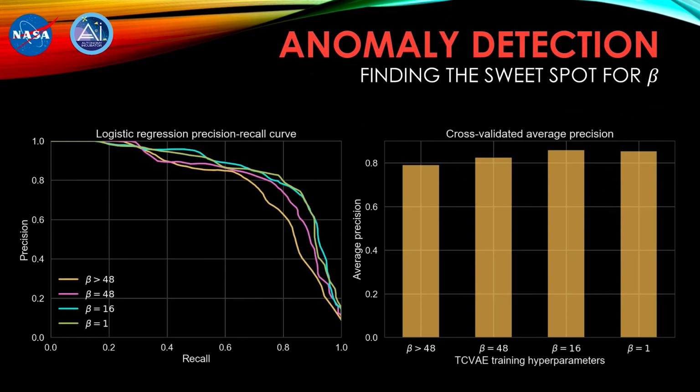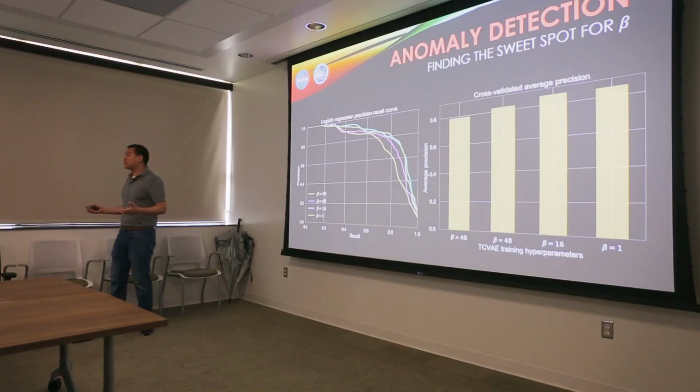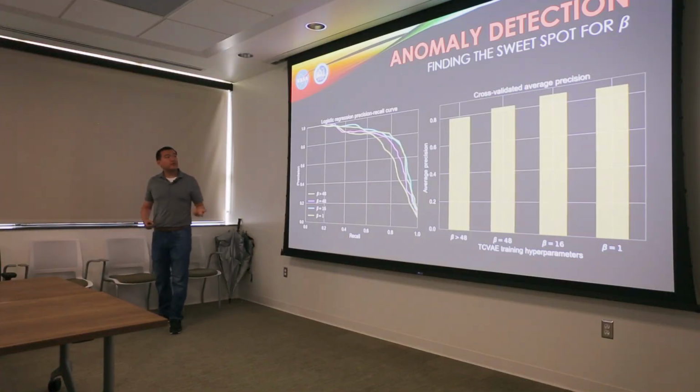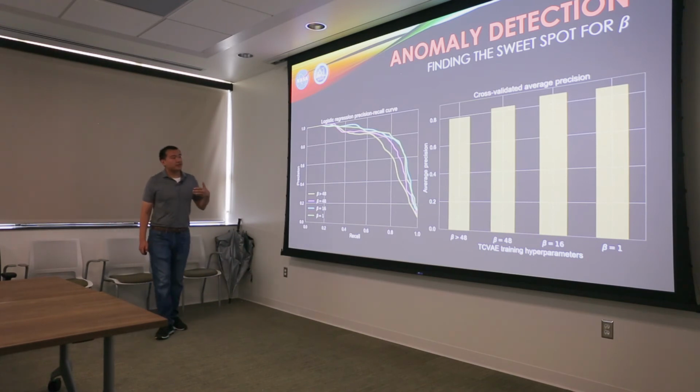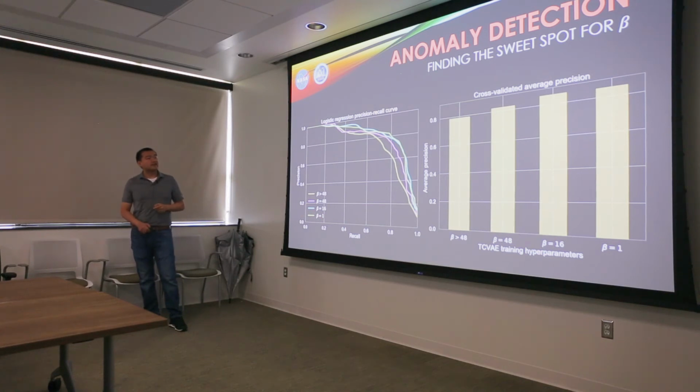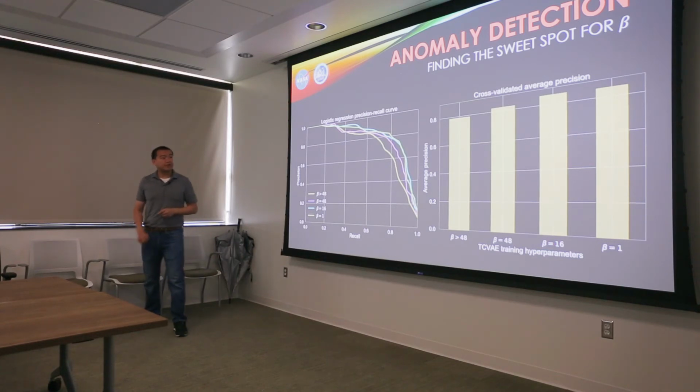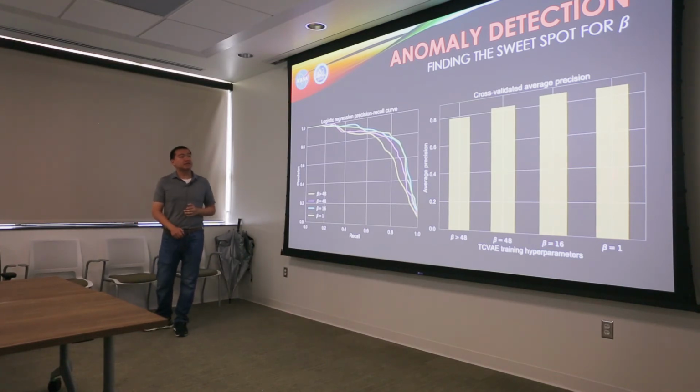The last thing that we wanted to look at was, we know that there is a balance between the reconstruction quality of the VAE and the level of disentanglement that it has, and that those two things are controlled through the beta hyperparameter. So we wanted to also see what beta does in terms of affecting the quality of the VAE as a feature extractor for anomaly detection. So we tested a bunch of different models, trained on different beta values, and it turns out that beta at around 16 gives us better anomaly detection than beta at 1.